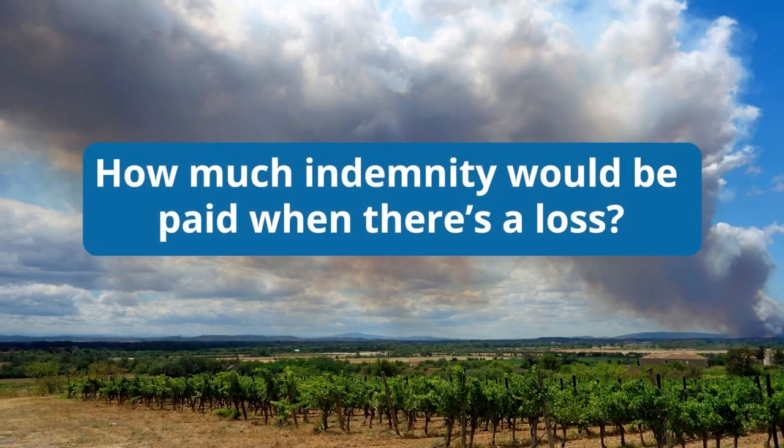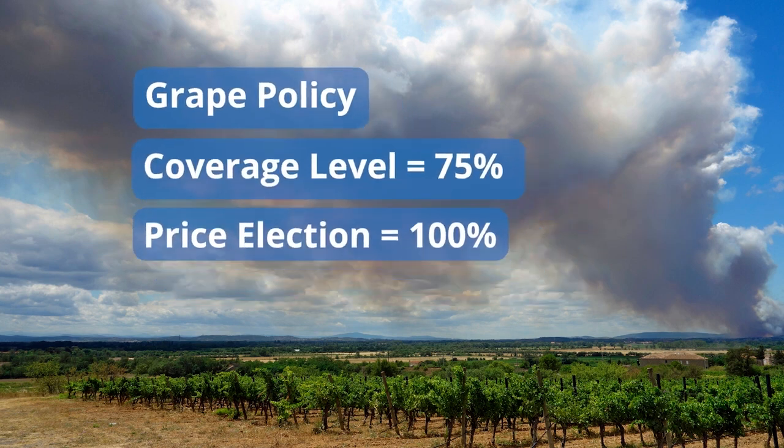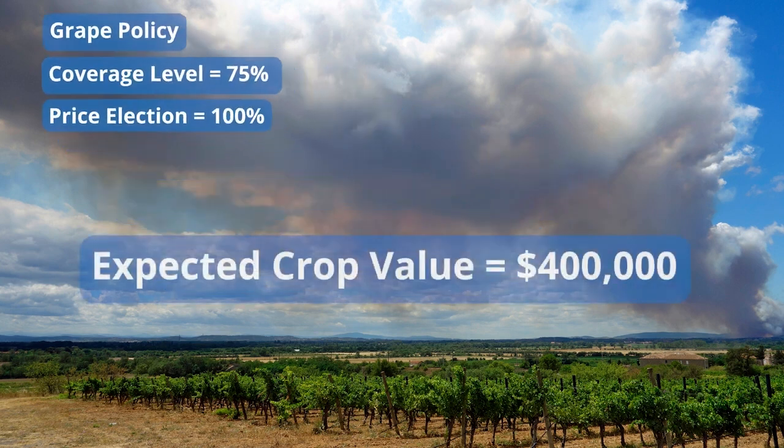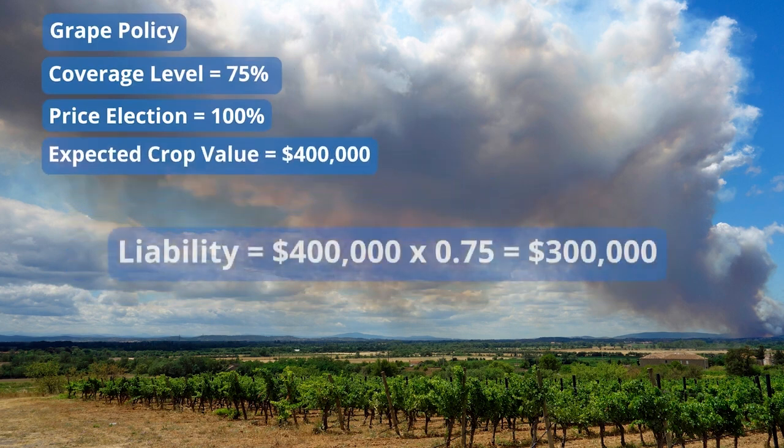How much indemnity would be paid when there's a loss? Let's say you're a grower who has a grape policy with a 75% coverage level. The expected value of your crop is $400,000. The liability of your grape policy is $300,000.